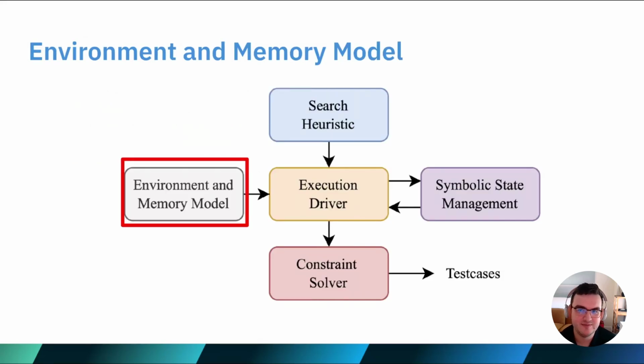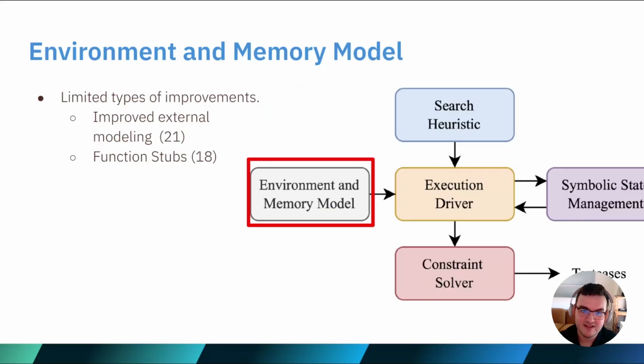Next up is the environment and memory model, which sets policies for how the symbolic execution engine should manage any external environment calls like API calls or receiving network data or memory reads from a file. These cases are tricky for symbolic execution typically because the range of values from these sources cannot easily be inferred or trimmed down by the code. And it incurs a high computational cost when generating test cases on values that can essentially have any value stored in them. Most of the improvements to this module are handcrafted and case specific to the program in question.